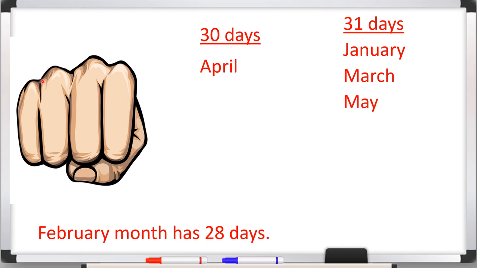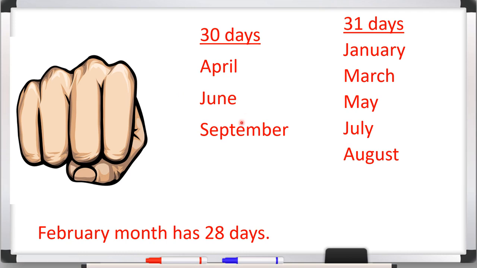After that June, so June is the lower impression place, so 30 days are there, June we will write here. After that July. So July has 31 days, so here we will write July. Now August, again this is the upper impression, so August has all 31 days. After that September, so 30 days, so here we will write September.